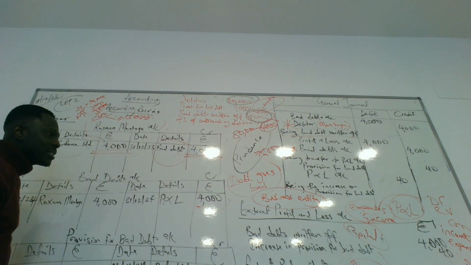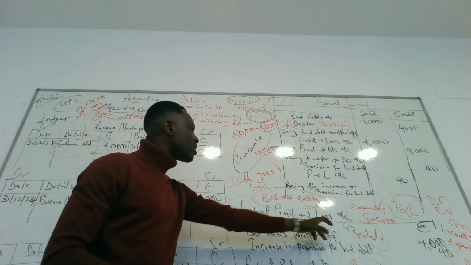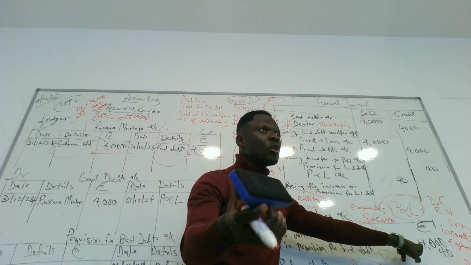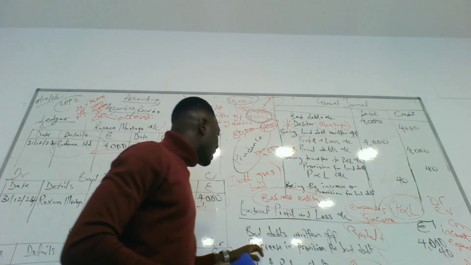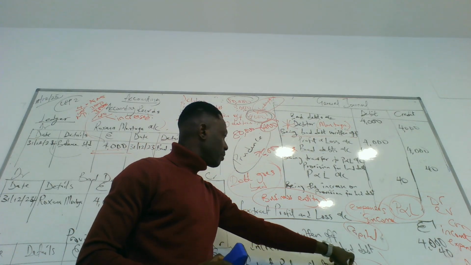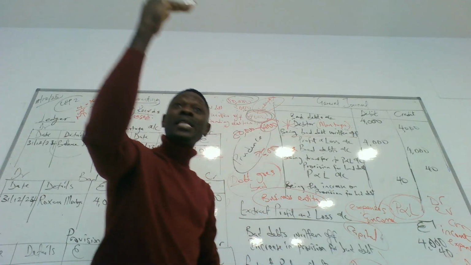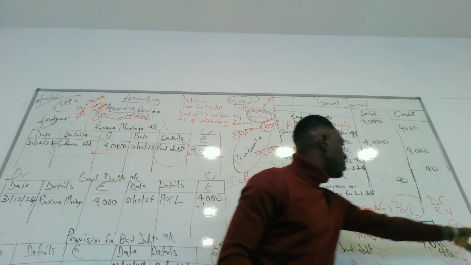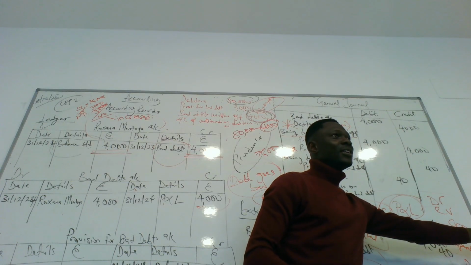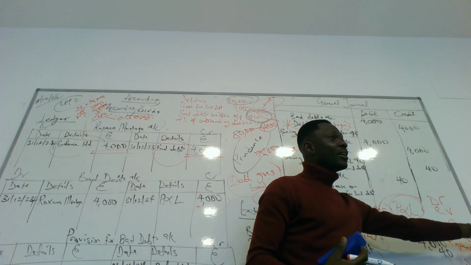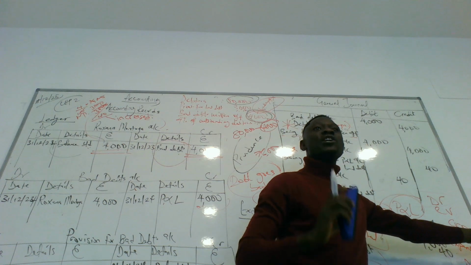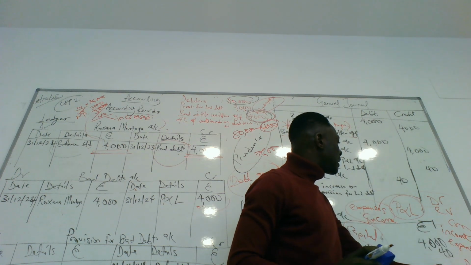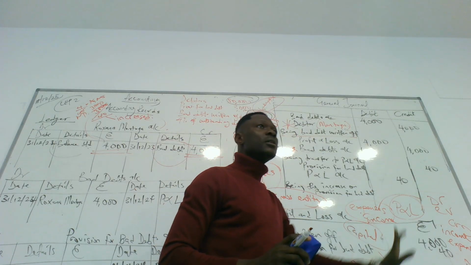So we have to extract our profit and loss account. In the profit and loss account, we have bad debt written off, which is 4,000 of Montoya, as an expense. An increase in provision for bad debts is an expense, 40. If our provision for bad debt reduces, it becomes income. A decrease in provision for bad debt is not going to be here, it's going to be on the other side, because it's an income. If it increases, it's an expense. So the two expenses here now are 4,040.